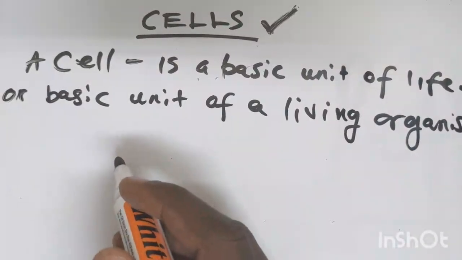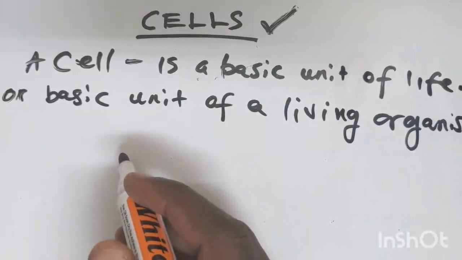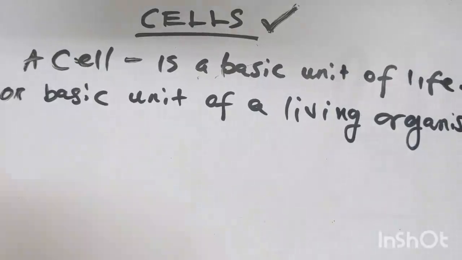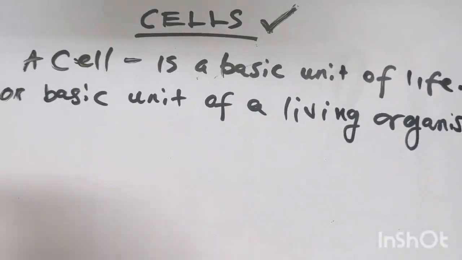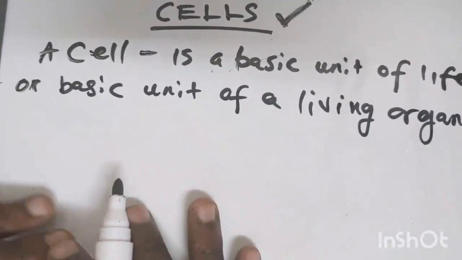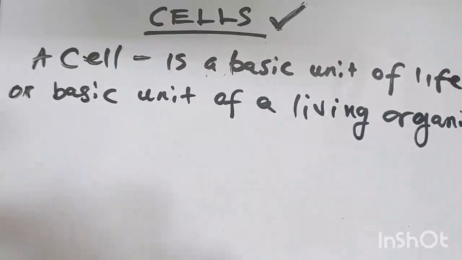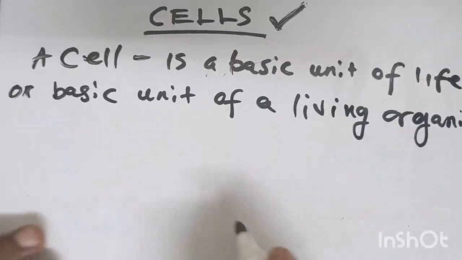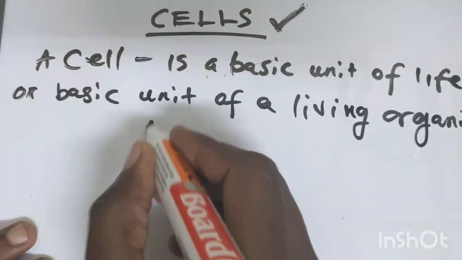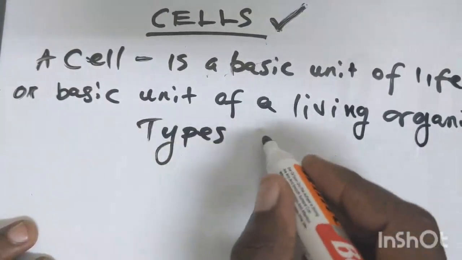There are actually two types of cells that you need to know, and there are also specialized cells. We'll look at them when we look at cell specialization. But firstly, we'll look at a plant cell as well as an animal cell. Those are the types of cells that we are going to look at.